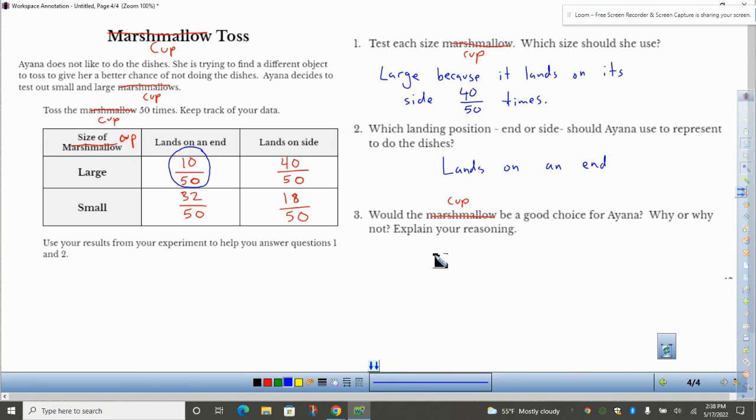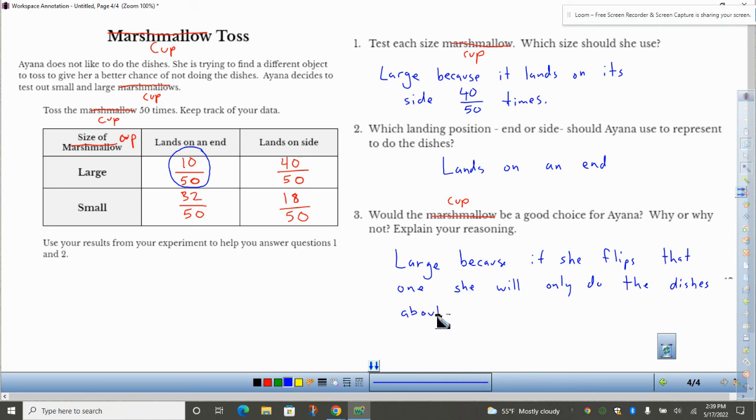Which cup would be a good choice for Ayana? Why or why not? Well, we kind of already explained that. She'd choose the large cup, because if she flips that one, she will only do the dishes about 10 out of 50 times.